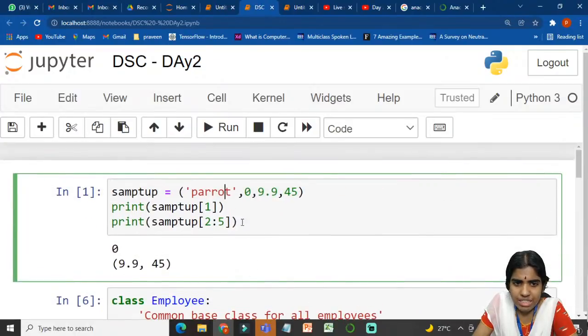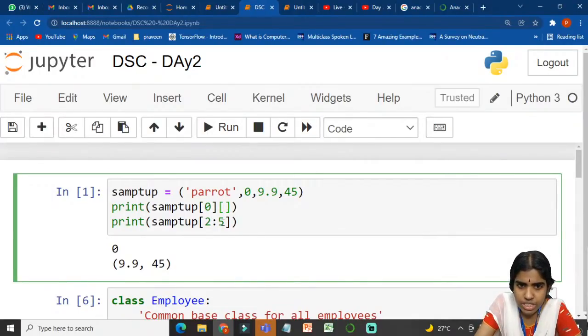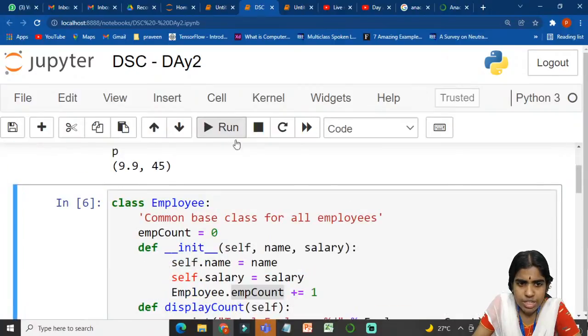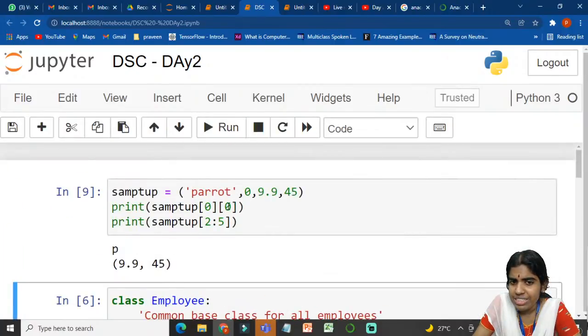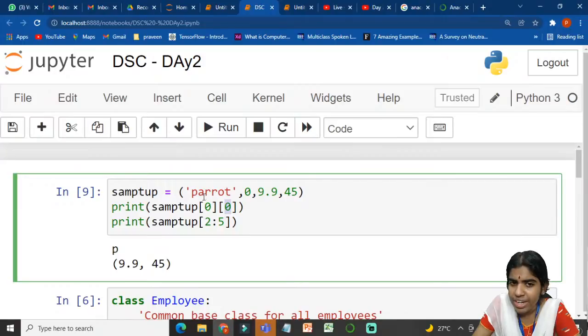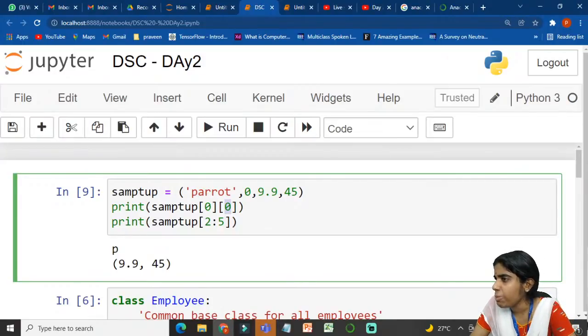Am I making sense? For example, at the 0th index, you have to give the corresponding index location. So at the 0th index, whatever is there, is that clear how to access a specific character from a string? Someone asked me, Praveen, right? Once your doubts are cleared, please acknowledge.